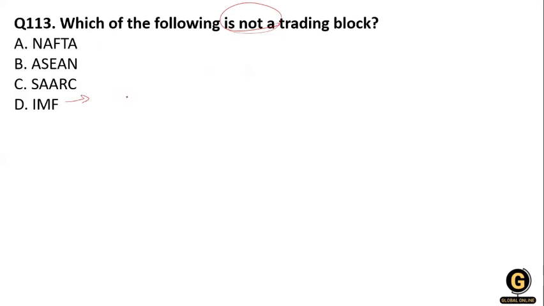The International Monetary Fund, an organization of 190 countries working to foster global monetary cooperation and secure financial stability, facilitate international trade, promote high employment and sustainable economic growth, and reduce poverty around the world. So the IMF is not a trading bloc. NAFTA, ASEAN, and SAARC are trading blocs. Clear?